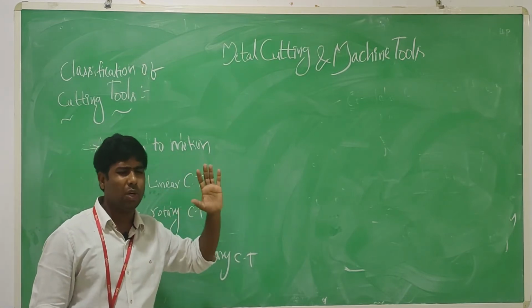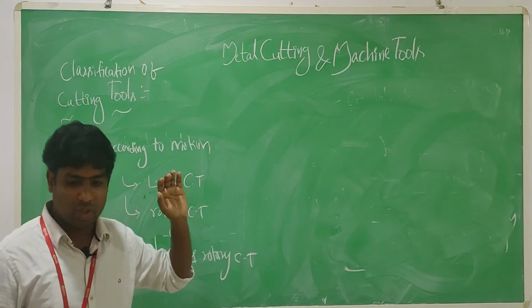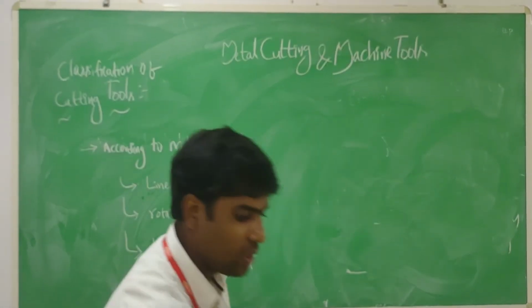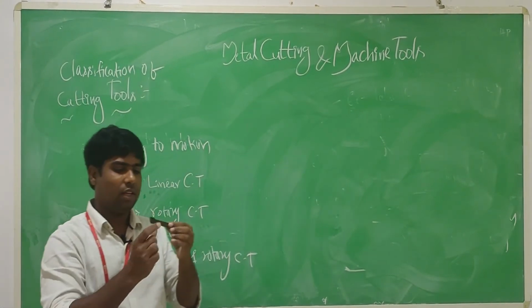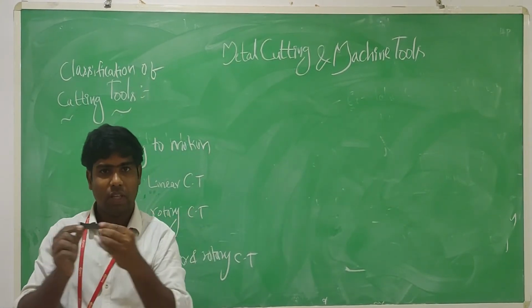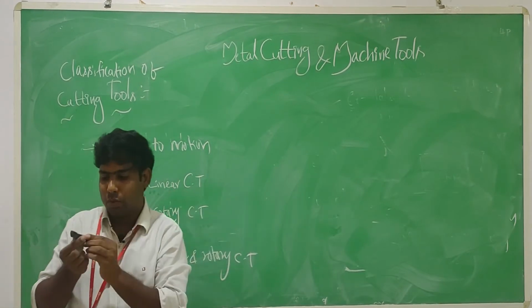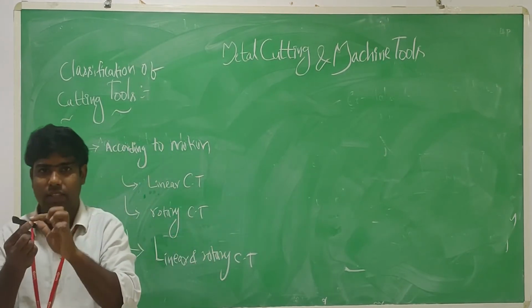This is a linear cutting tool. It can be moved in this direction, in a linear, to and fro direction. This is a single point cutting tool.